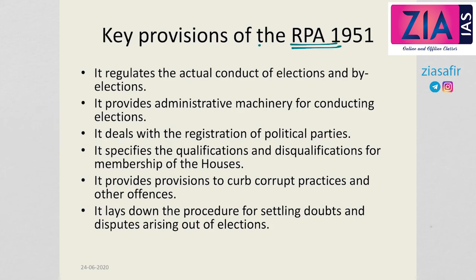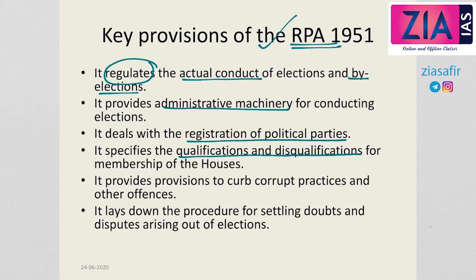Now coming to key provisions of the RPA 1951. It regulates the actual conduct of elections and by-elections. It provides administrative machinery for conducting the elections. It deals with registration of political parties. It specifies qualification and disqualification for the membership of the houses. It provides provisions to curb corrupt practices and other offences. It lays down procedure for settling doubts and disputes arising out of elections. So it's a very comprehensive act which covers in entirety all the important provisions related to the elections.